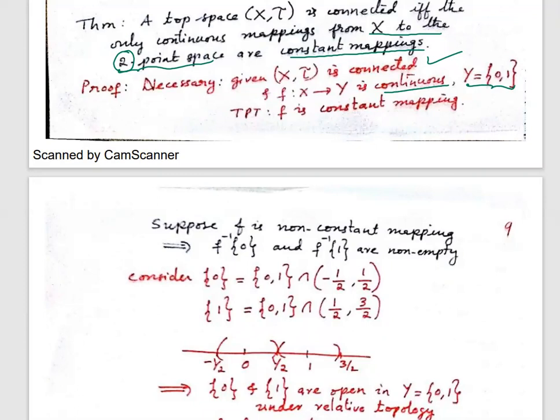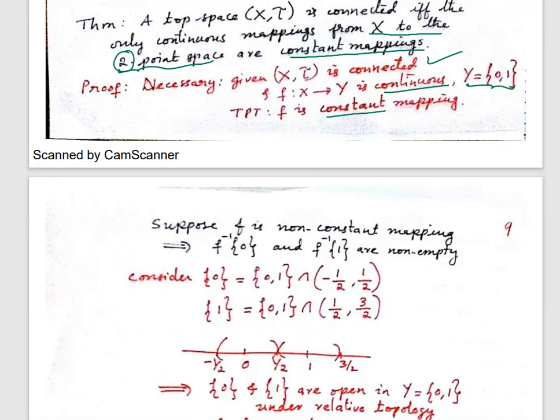Now to prove that f is a constant function: the only continuous function is a constant function if X is connected. Let us see. Suppose f is not a constant function.